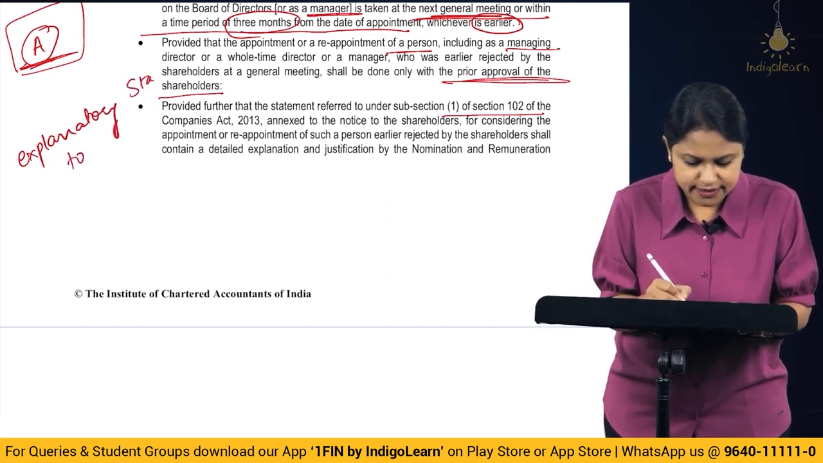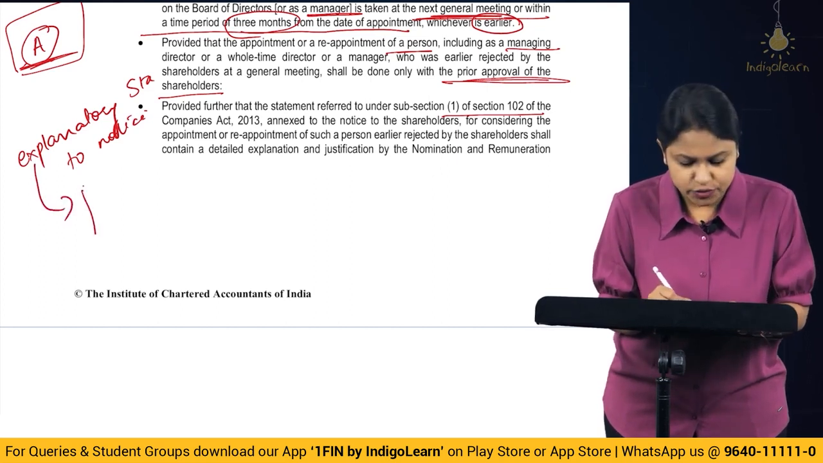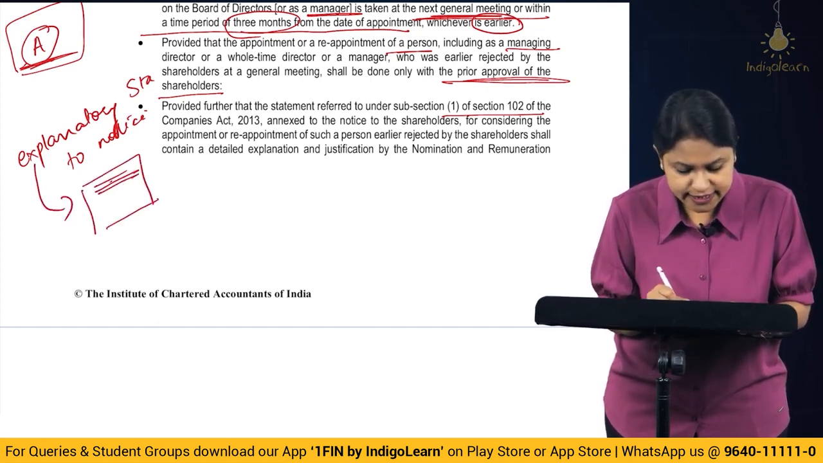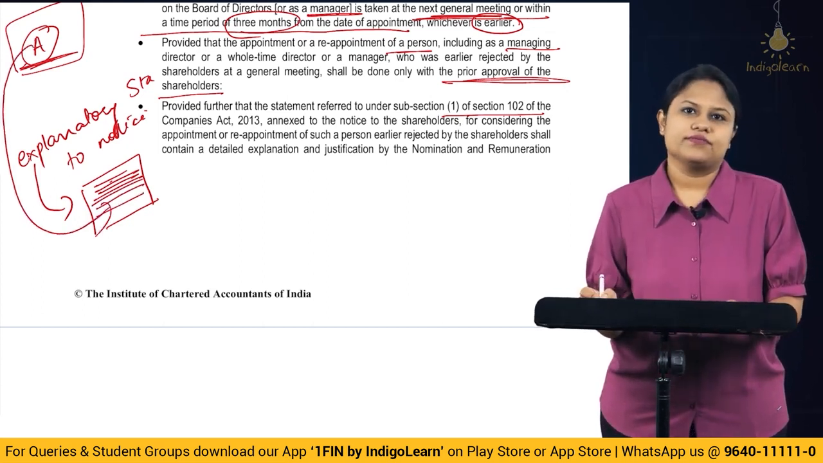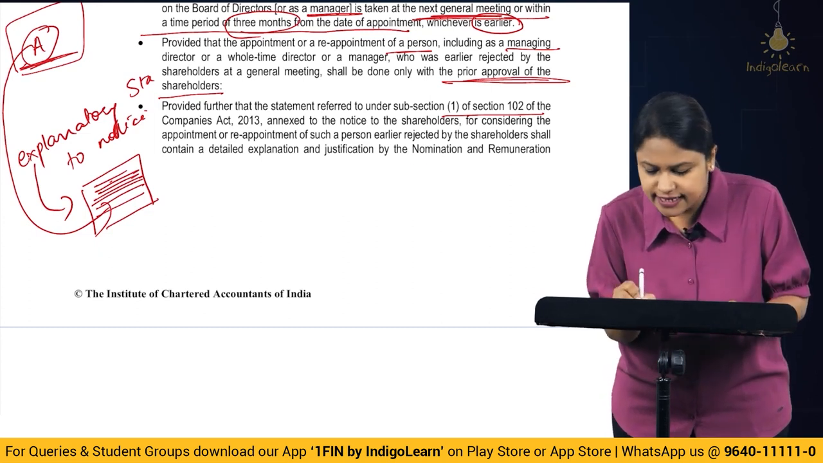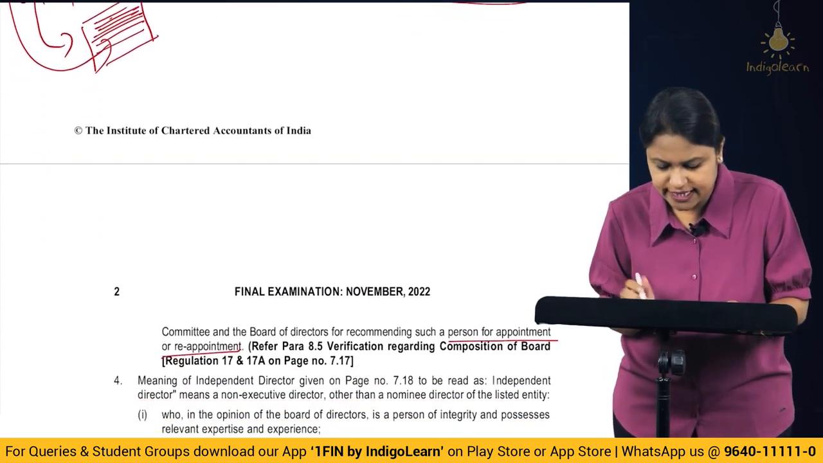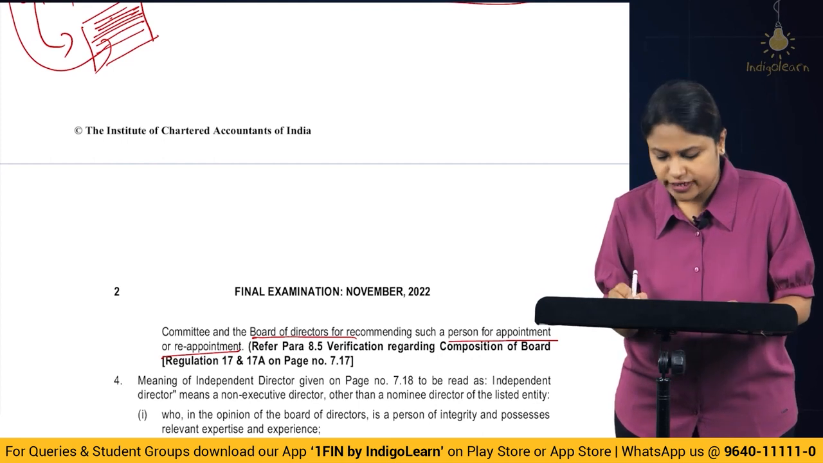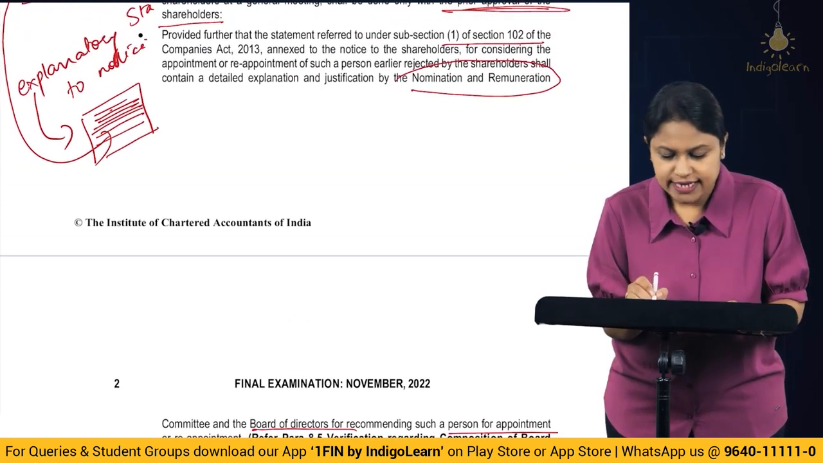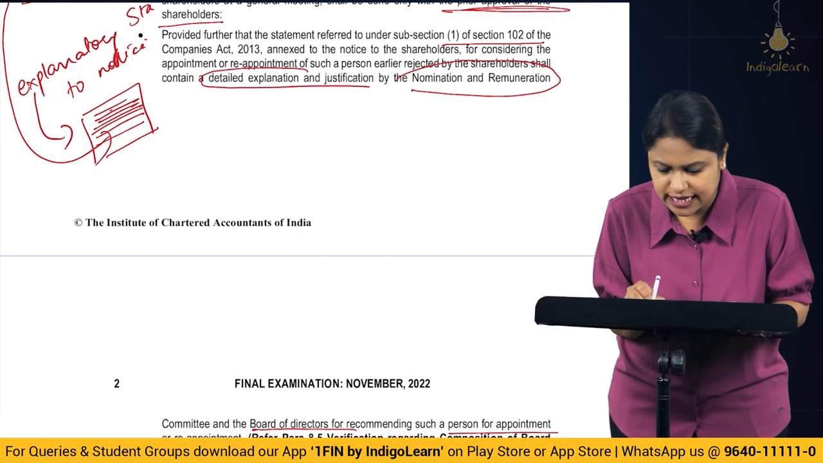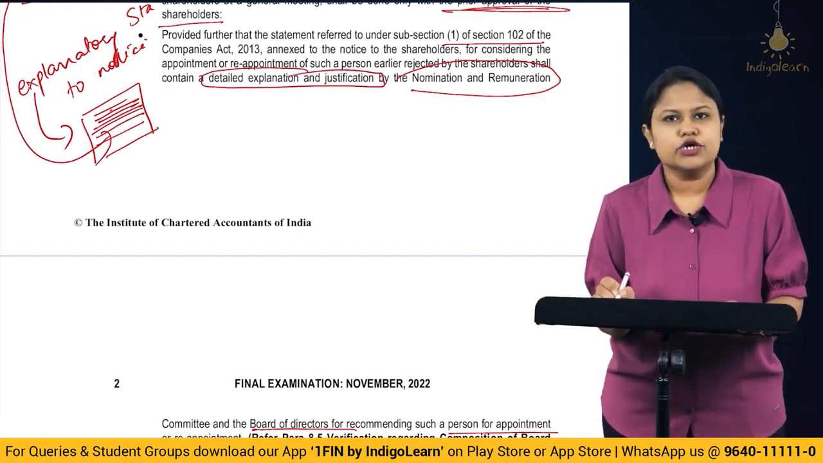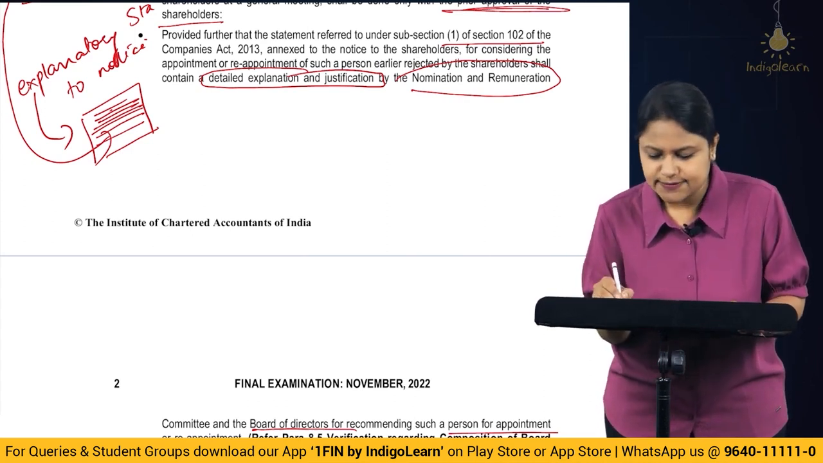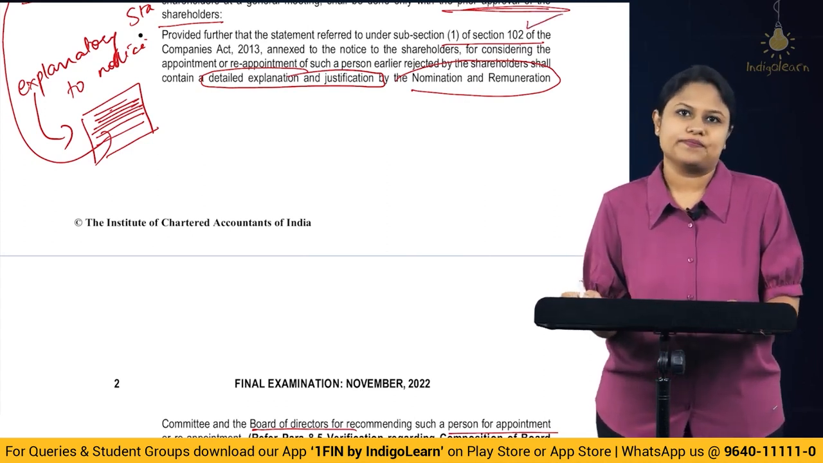Okay, explanatory statement to the notice. Correct? In this explanatory statement, they are telling you to give the detailed explanation and the justification of appointing Mr. A on the board. Got it? So here they are saying the NRC, that is Nomination and Remuneration Committee, and the board of directors are recommending this person for appointment. They have to give detailed explanation and justification for such appointment, in the explanatory statement which you are going to annex to the notice of the general meeting as per section 102 subsection 1. Got it?